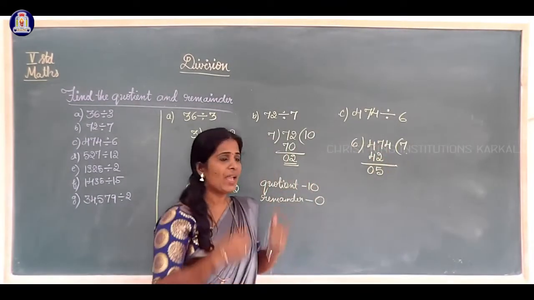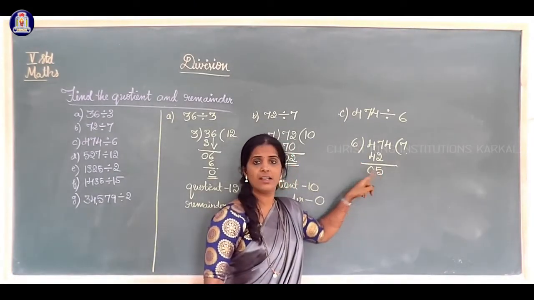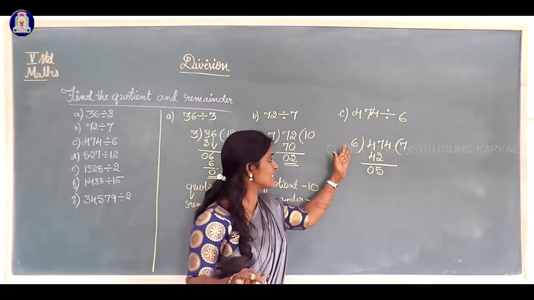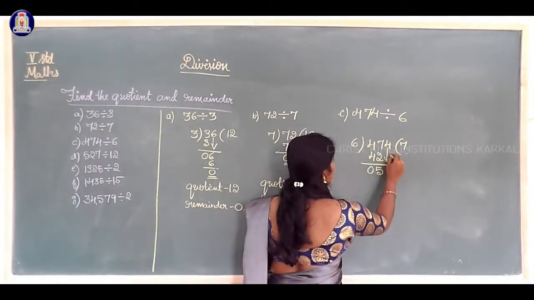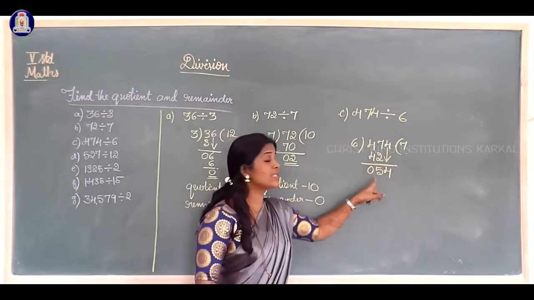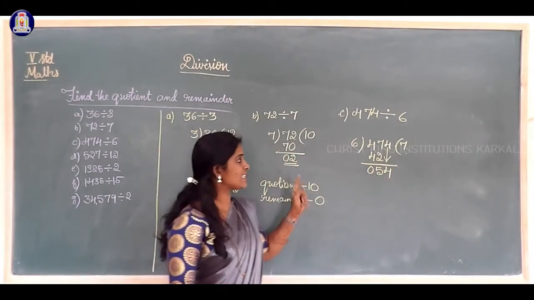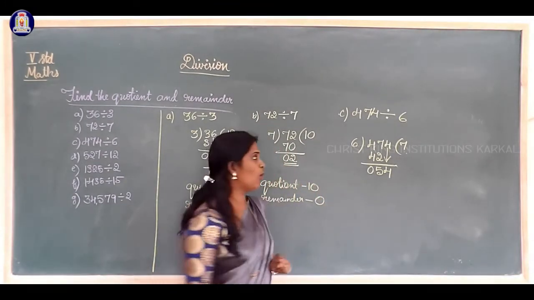Okay. Now again, 5. In the 6 table, is 5 there? Not there. 5 is less than 6. So we must take this number to the second step. 54 now. 6, how much of 54? Yes, 6 8s are 48, 6 9s are 54.